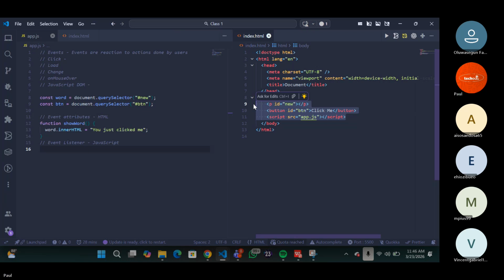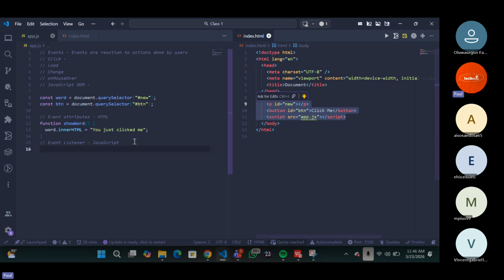No. Again, look at it. What element are you giving the event? So what element are you expecting that, okay, I need to click for something to happen. Exactly, the button. That's what needs the event.